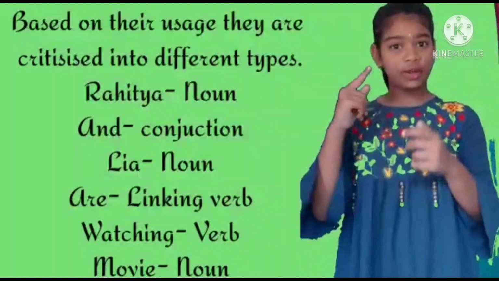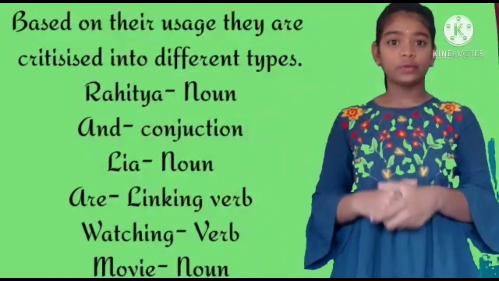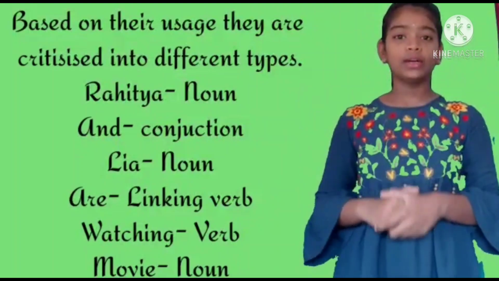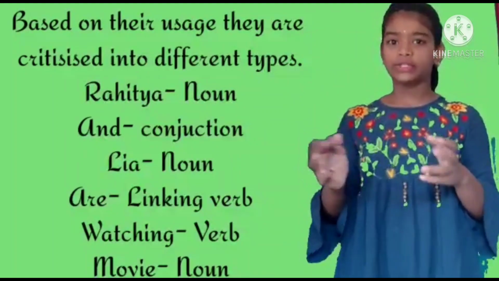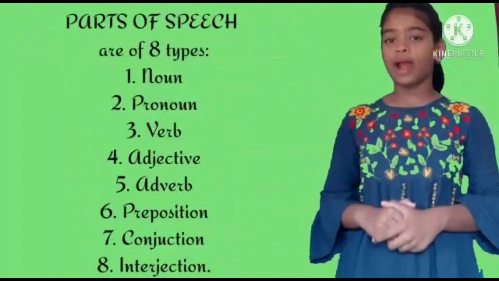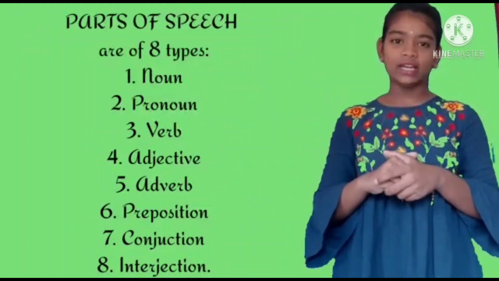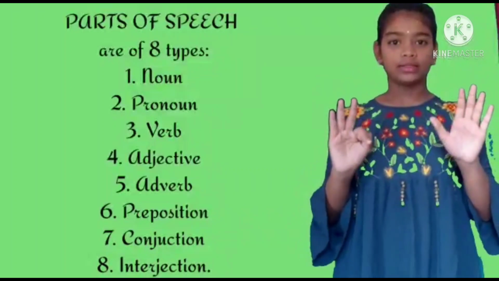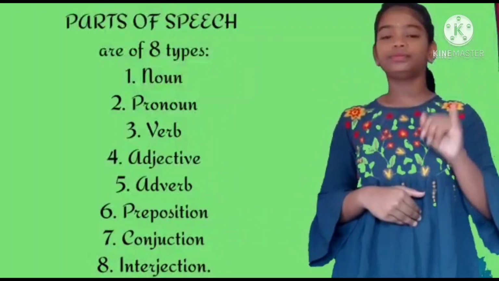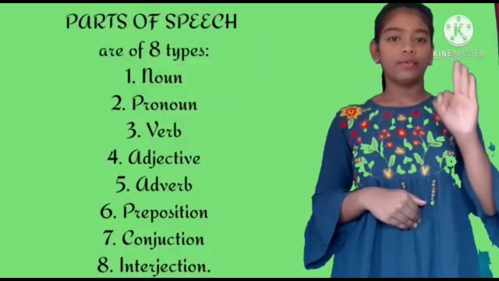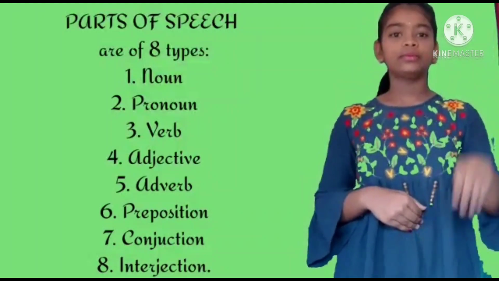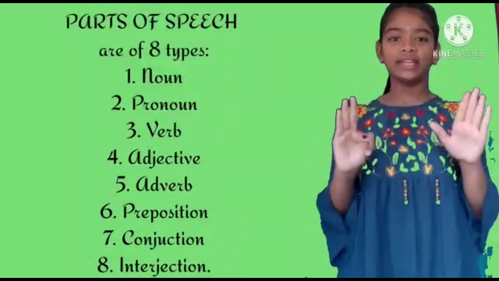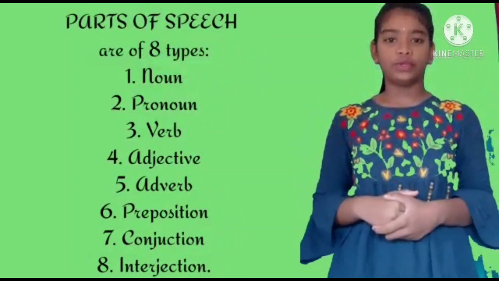Now there might be questions in your mind. What are the other types of parts of speech? And how we can classify a particular word is a noun, pronoun or an adjective. Let's understand the types of parts of speech to make your doubt clear. Parts of speech is mainly divided into 8 parts. They are noun, pronoun, verb, adjective, adverb, preposition, conjunction and interjection. These all are parts of speech.